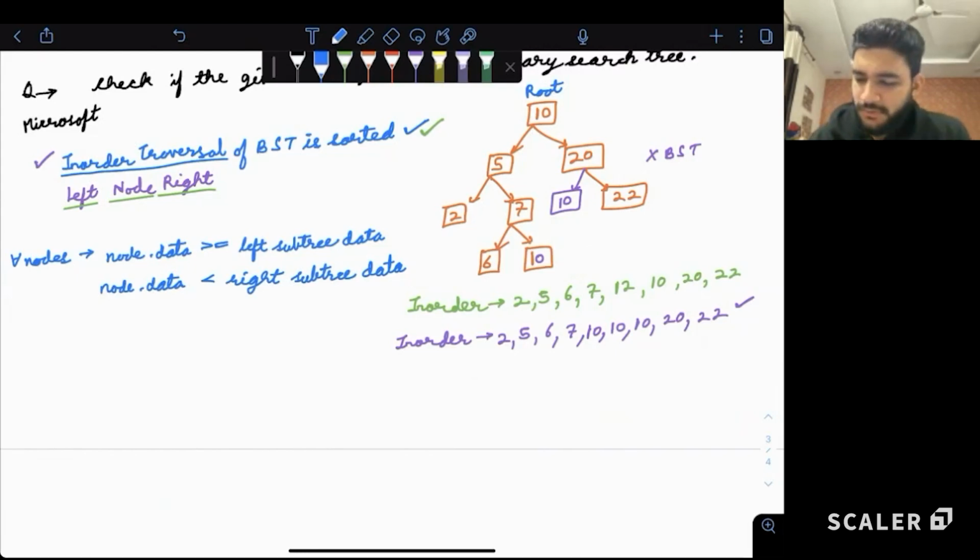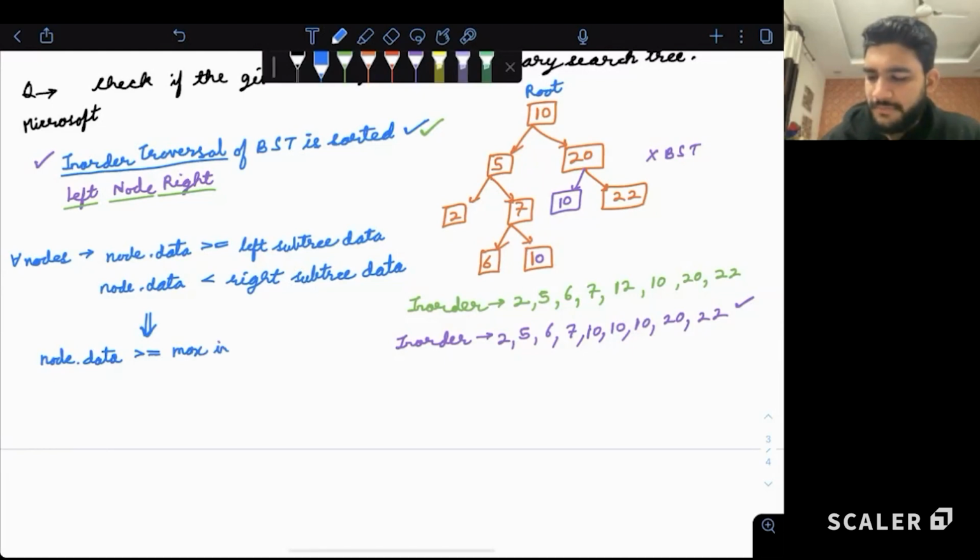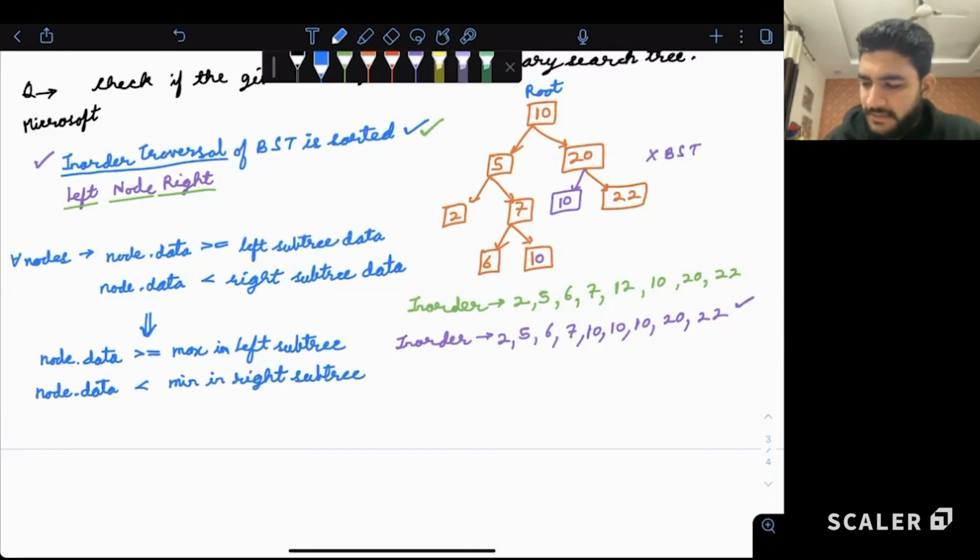Can we, based on this, also say that node dot data should be greater than or equal to all the left subtree data? So can we say it should be greater than the max in left subtree and node dot data is less than the minimum in right subtree? Is this making sense? Because you want to compare it with all the values, why not just compare with min and max?